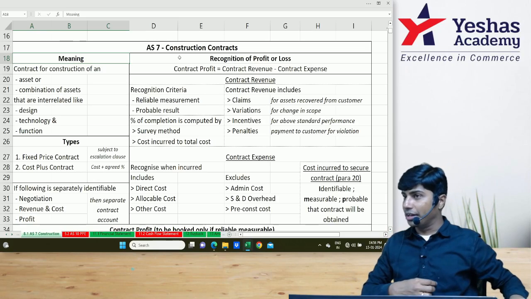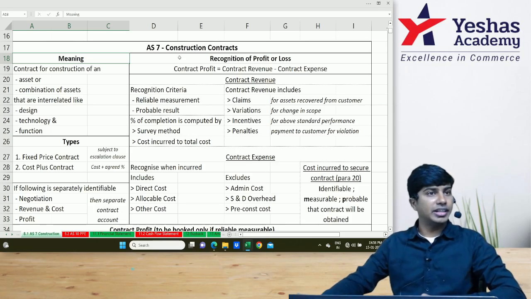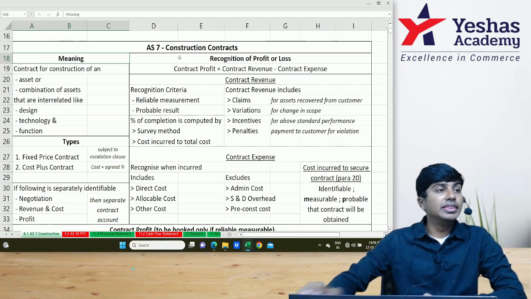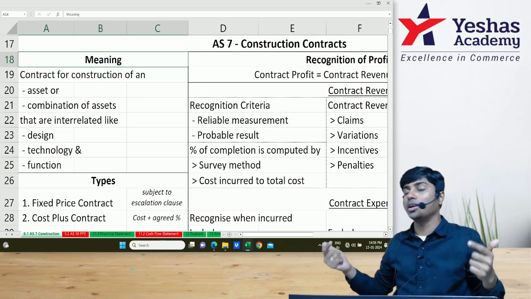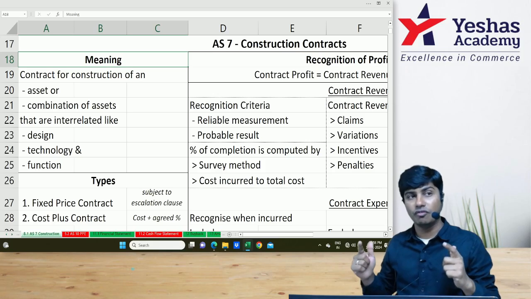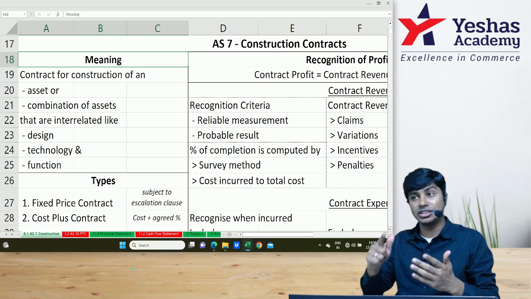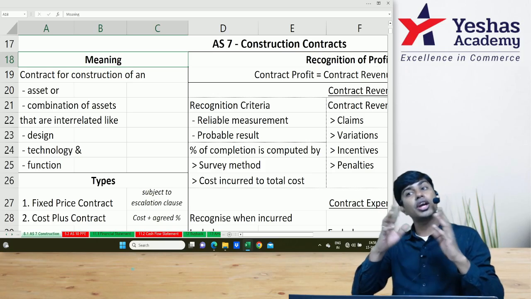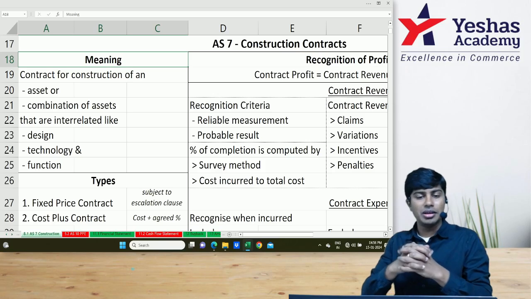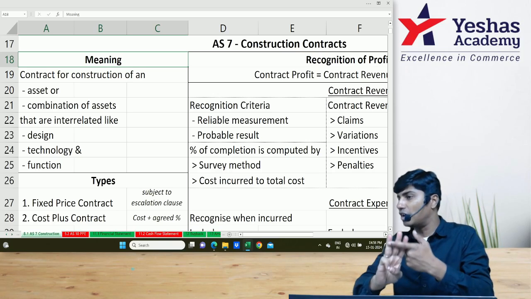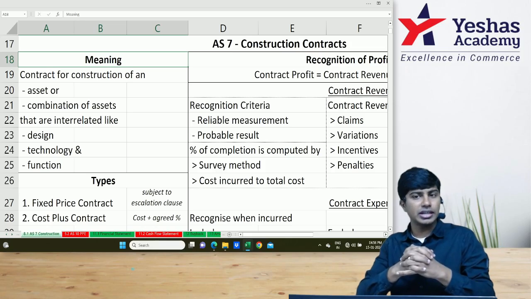Let us now do a quick revision of construction contracts under Accounting Standard 7. This construction contract is not applicable for own construction of a building. It is only applicable for a service contract where you got the contract to construct a specific asset or a combination of assets. We can call them a combination of assets when they are connected by way of design, technology or function. Then we can call it one single contract.